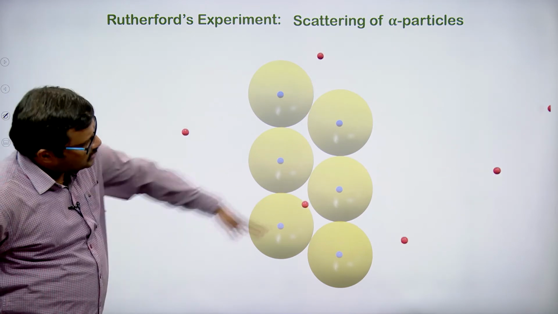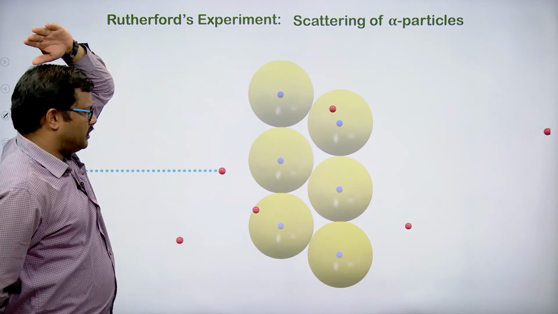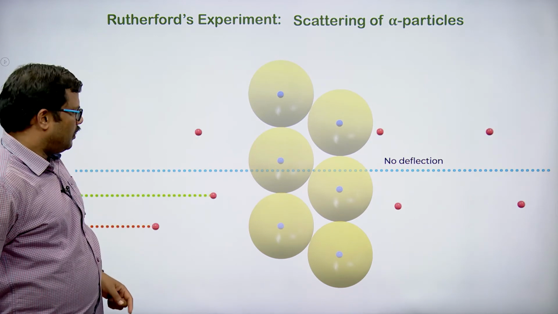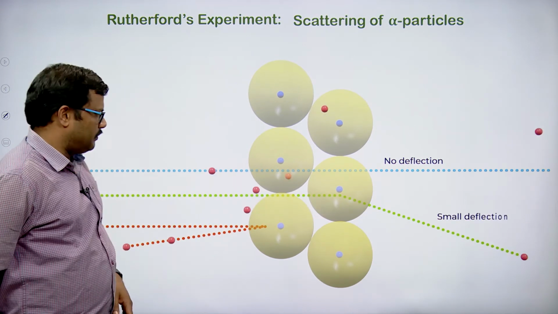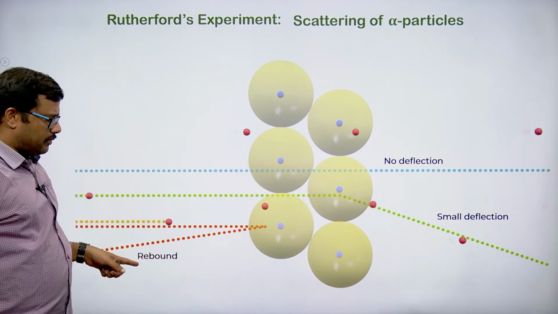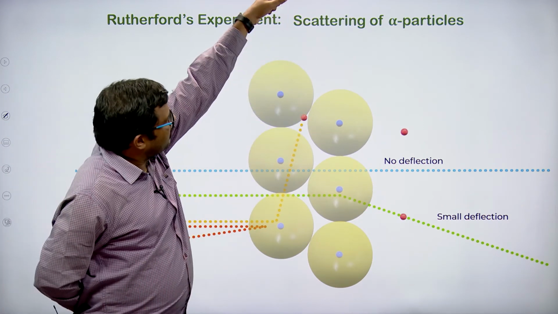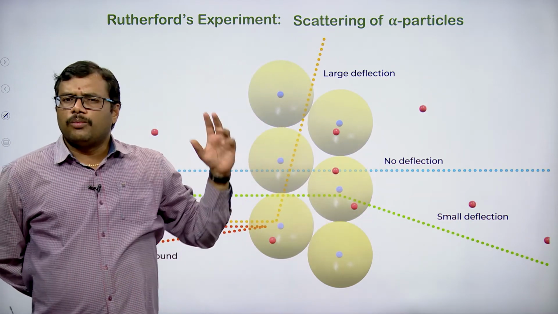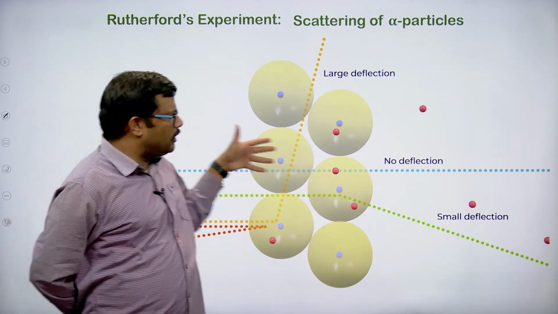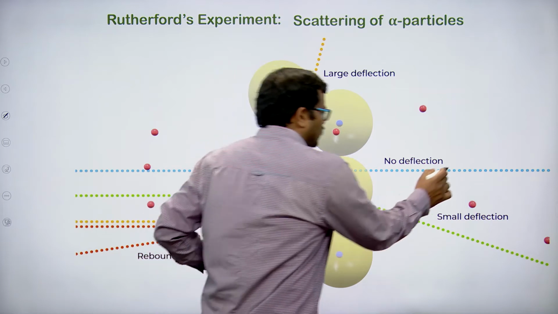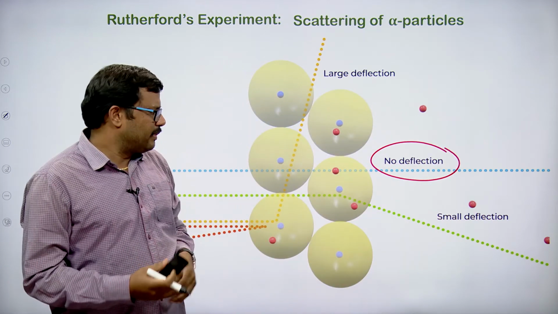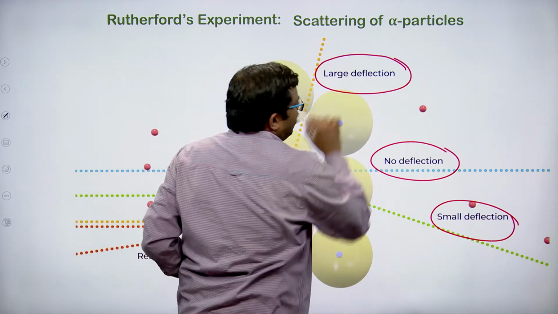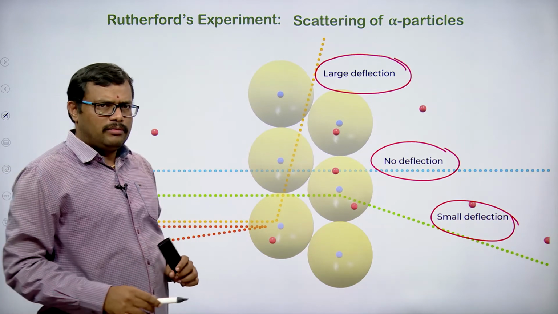Most of the alpha particles are passing without any deflection, you can see most of them are going in that direction. See here the blue ones, no deflection at all, and you can observe the green one, small deflection, the red one bounced back. Now, the yellow one got deflected by a large angle. So, large deflection is possible, small deflection, no deflection. Most of the alpha particles pass through the gold foil without any deflection, that is the first thing you can make out. And few particles are deflected by small angles, few particles are deflected by large angles. This is one more point we can observe.